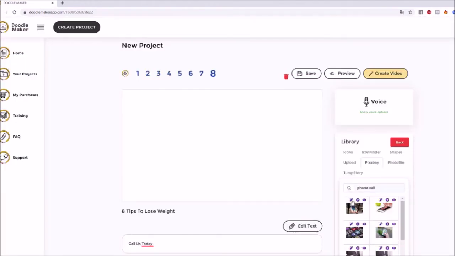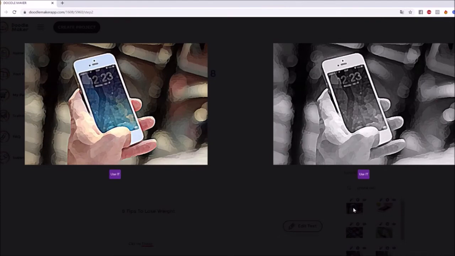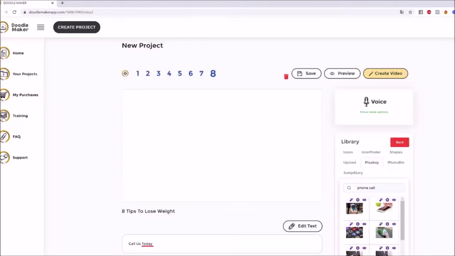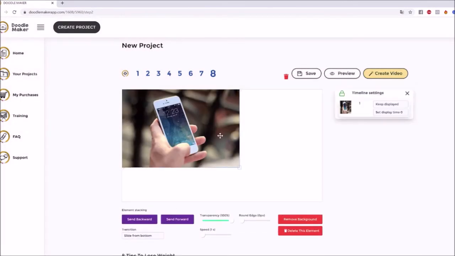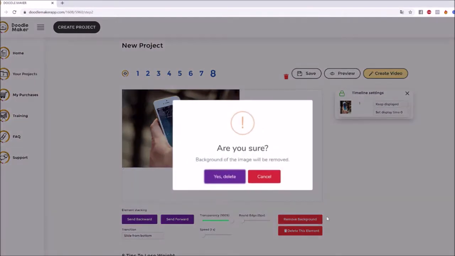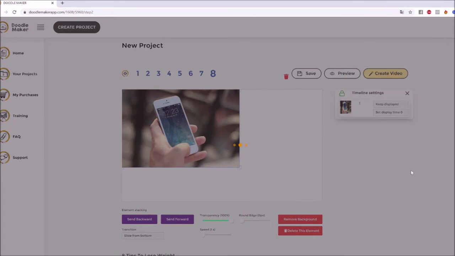But before I add that though, let me show you what we are capable of here. We can even change the gradients of it to make it like a drawing type of gradient and so on. That's pretty powerful. But here is even cooler, okay? I can go in and I can add this in, and here, check this out. I have a remove background option right here. So check this out. Click on it, remove background, boom, yes.